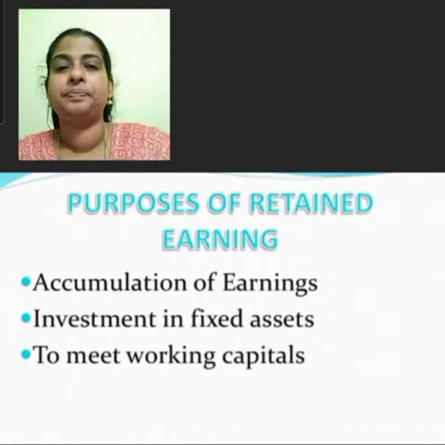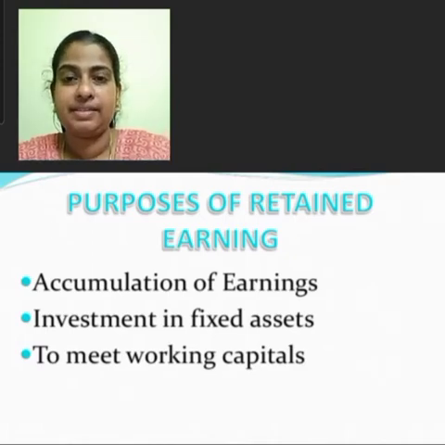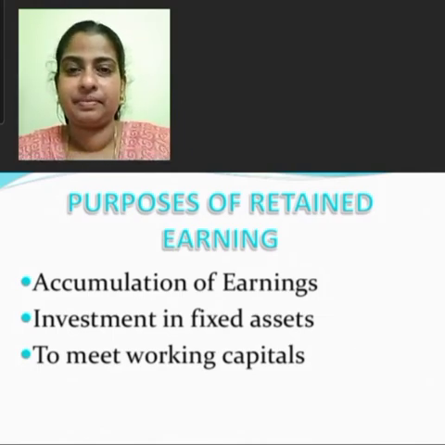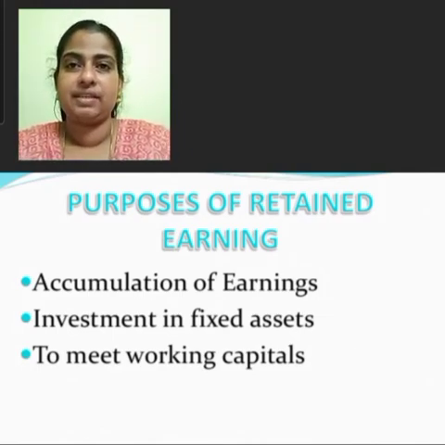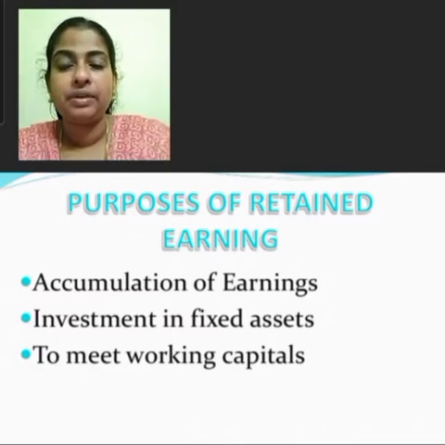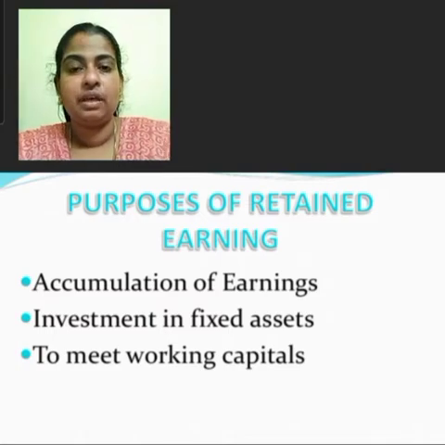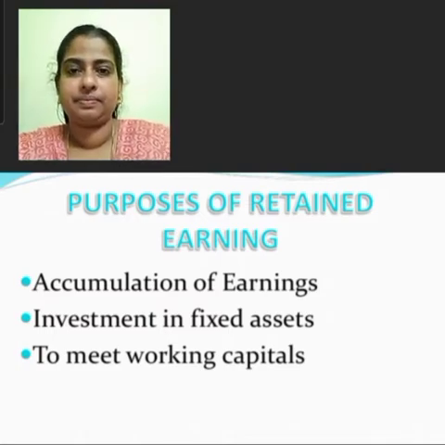My dear children, reinvestment of undistributed profit is a very good source of business finance. Retained earnings refers to the profits which have not been distributed as dividends but have been kept for use in the business.